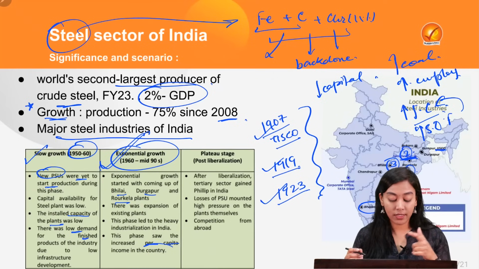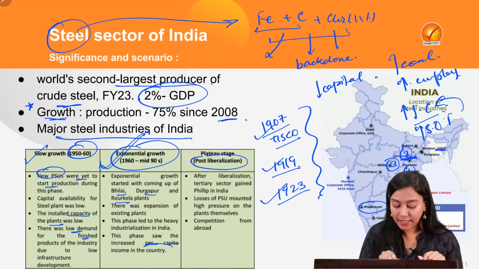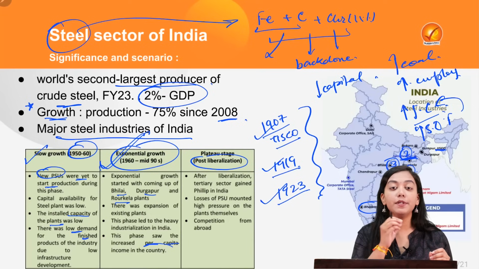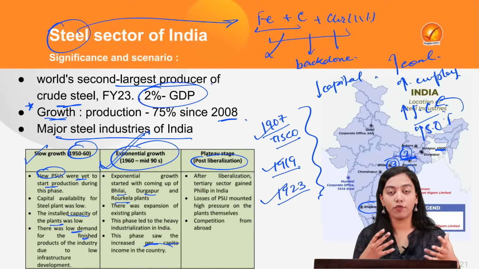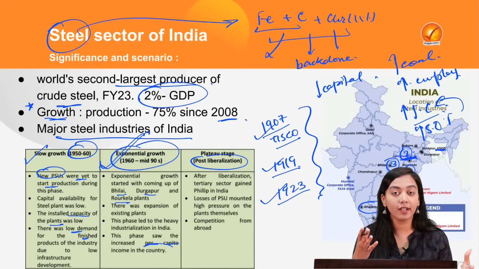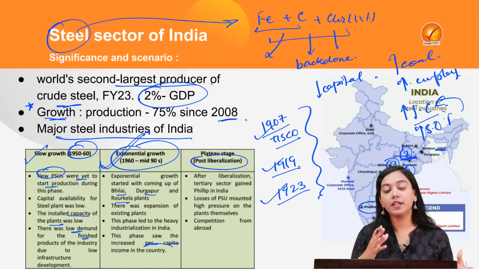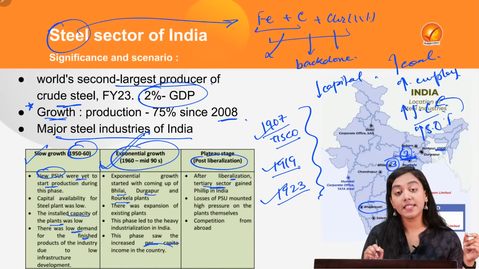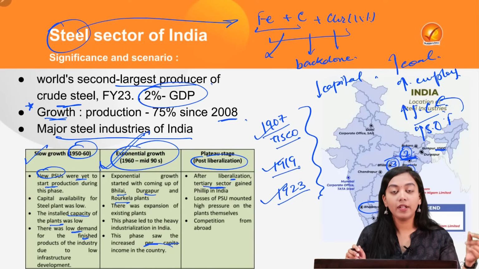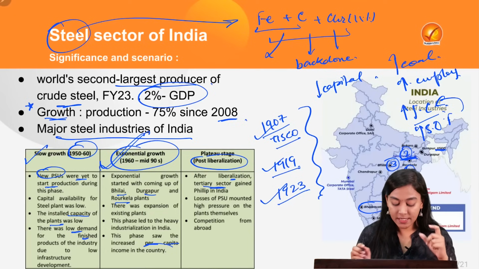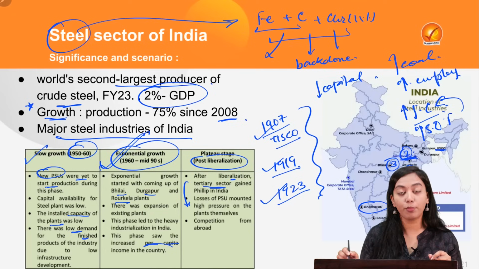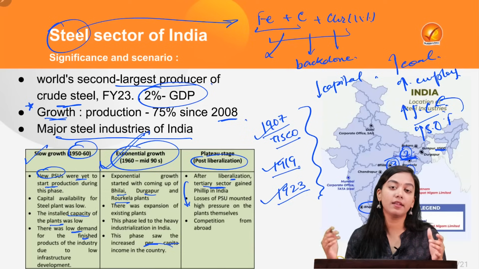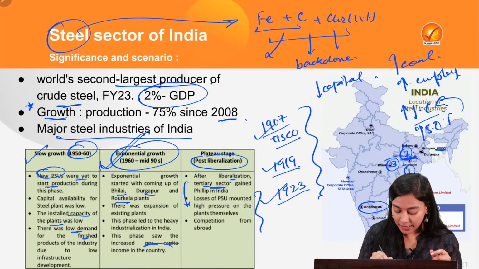Talking about the third phase, which is post 1991 reforms. What happened in 1991? The LPG reforms occurred, the liberalization reforms, which basically benefited which sector? The service sector. Because after liberalization, the tertiary sector or the service sector gained momentum or fillip in India. What was compromised? The steel sector or the manufacturing sector was compromised, leading to losses of steel generating public sector enterprises. So now it became loss-making.